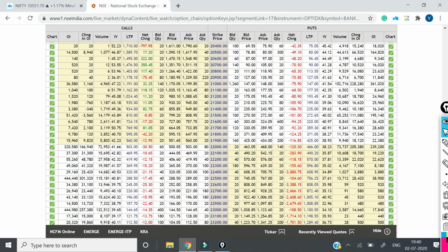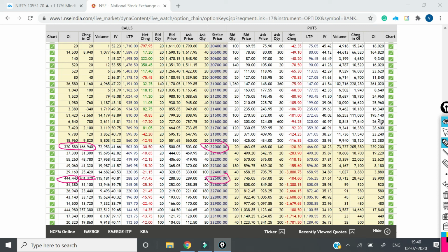Bank Nifty is close to 22,000, right? So 22,000 is this level, and we have a 3 lakh open interest over here. 1,66,000 has got added, and the actual resistance level is 22,500, where we have 4,40,000 and 3 lakh has got added as open interest here.